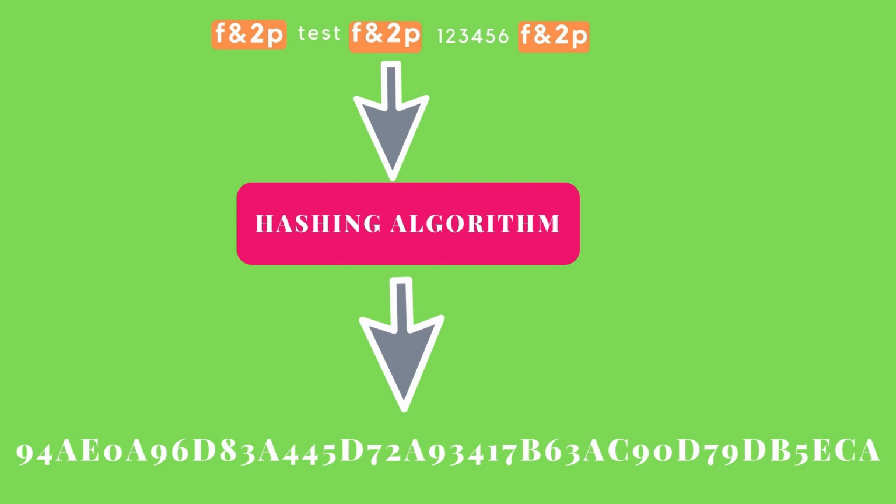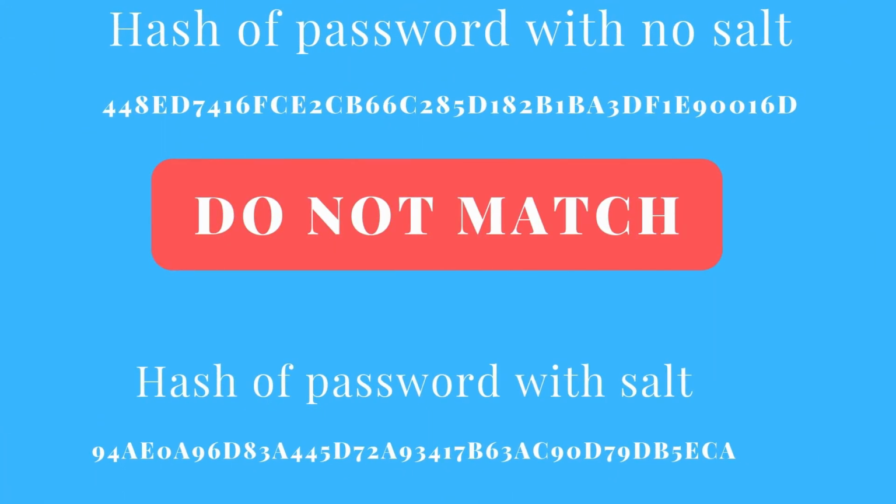So when a salt is used, rainbow tables are of no use, even if the password to be cracked is a weak and commonly used password, because the hash of the password without salting does not match the hash of the password which is salted. Also, brute force attack and dictionary attack are not effective to crack salted passwords unless the hacker already knows the salting algorithm employed by a company.